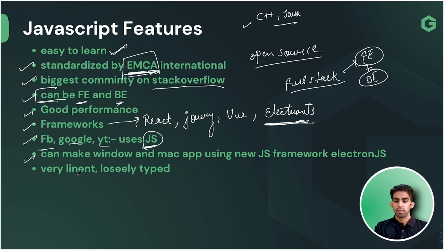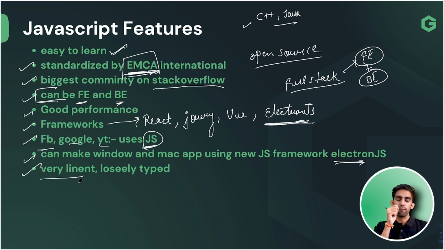Another one is, team, you can make Windows and Mac apps using the Node.js framework, that is Electron.js. Obviously, I have told you the importance of frameworks. So that is the line, team. You can definitely understand this. Another one is very lenient and loosely typed, team. I say very lenient because JavaScript is that language which is not going to throw an error at you.